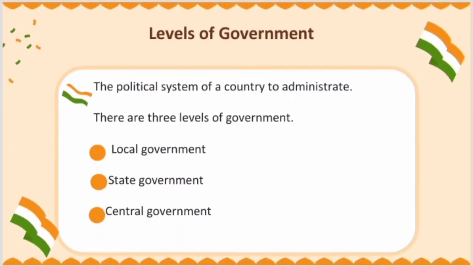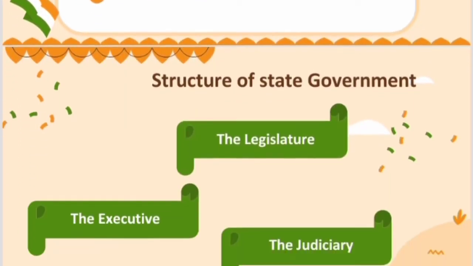There are three levels of governments: the local government, the state government, and the central government. Local government means the areas around us. The areas around us are called the local government, and the state is called the state government, or chief ministers. And the central means the president and the prime minister is the central government. These are the three levels of government.